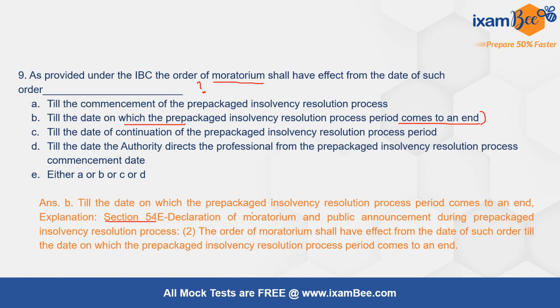Section 54 is talking about declaration of moratorium and public announcement during the process. The order of moratorium shall have effect from the date of such order till the date on which the PPIRP process comes to an end. So आप देख सकते हो कि यहाँ पे भी moratorium effective में है, बट कब से कब तक है that is an important aspect which is same in both the process, that is common.